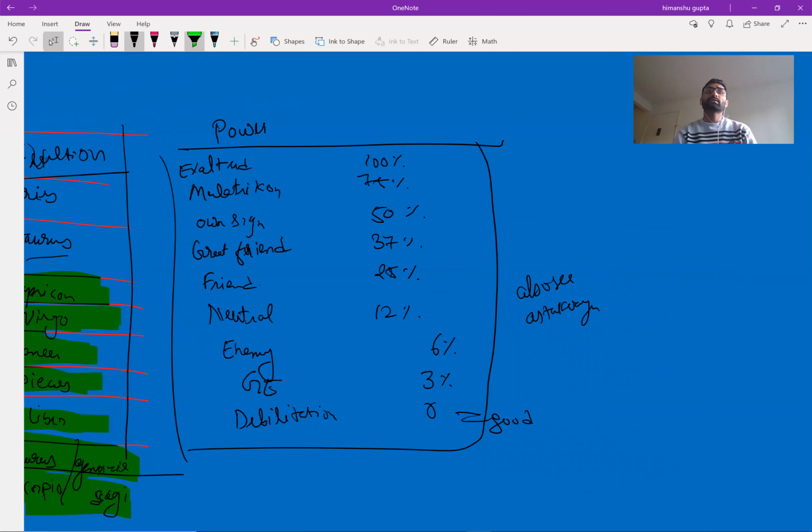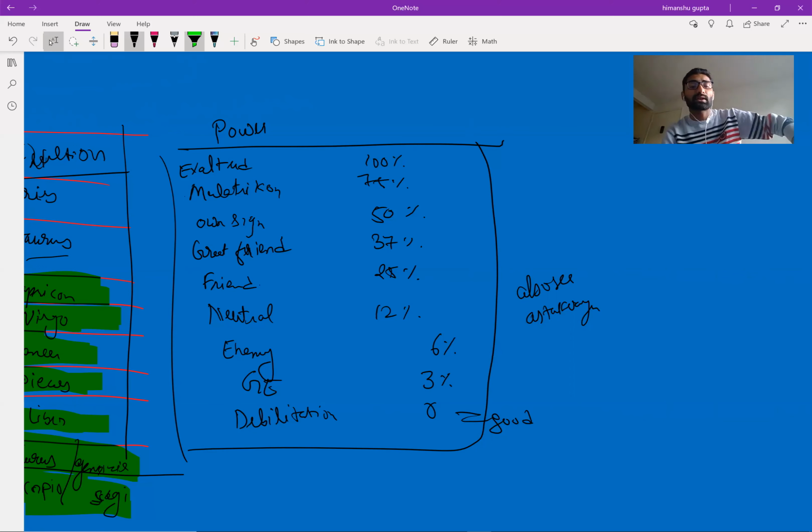The Mooltrikon sign is the second highest power sign, where the planet will show 75% of its results in a positive way. In its own sign, it will sometimes give 50%, sometimes more than 50%. After that, the great friend's sign will come, which shows about 37%. In a friend's sign, it will show 25% result.